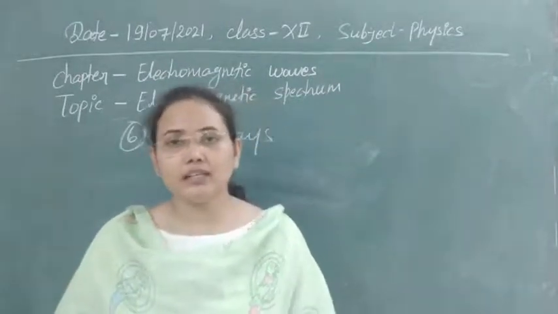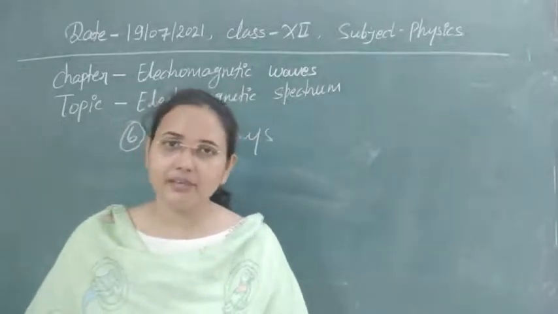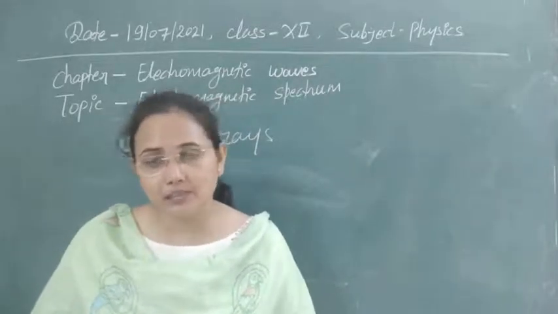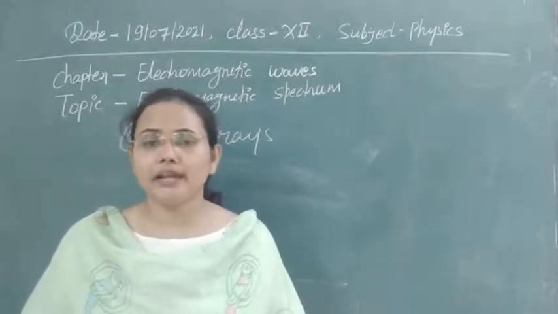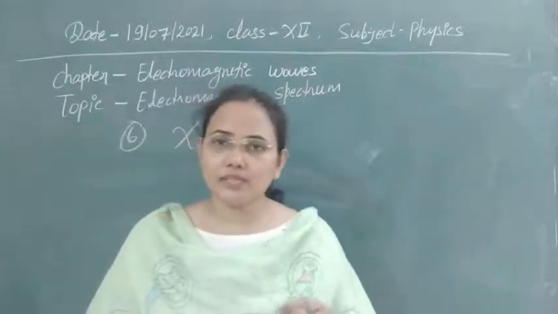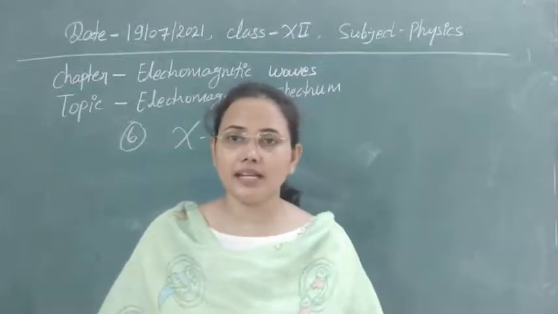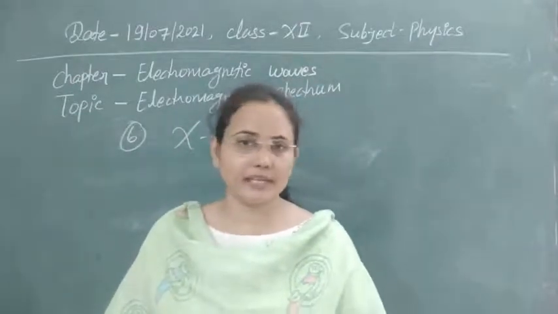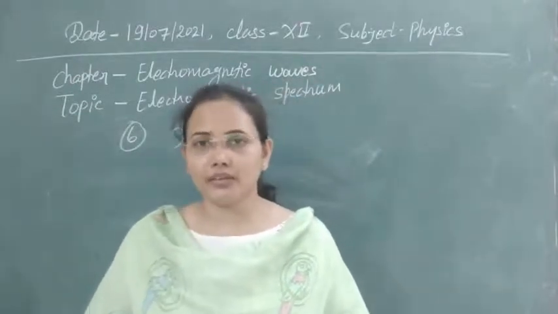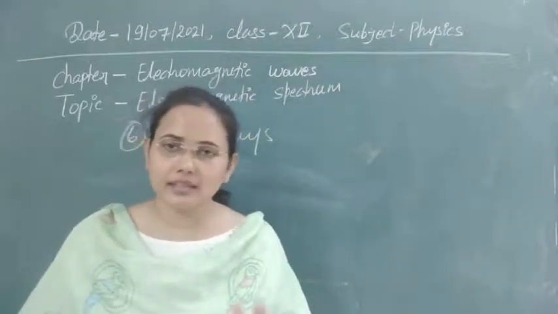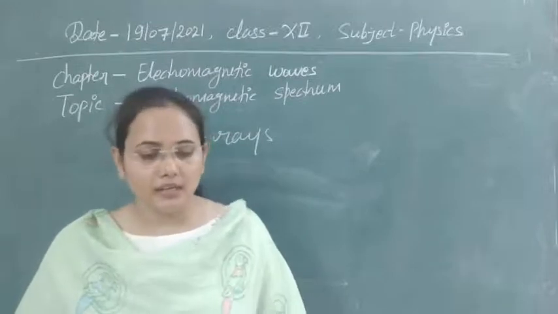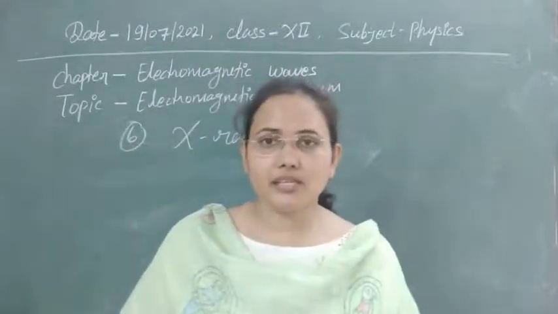So this is the method to produce X-rays, and later we will study the X-ray spectrum separately in the chapter on atoms. And one more thing, the visible light spectrum we will again study after this chapter, in ray optics. That's why I haven't told you in detail, very briefly. In the next chapter we will study that whole topic at a large scale. So here, X-ray production I think is clear.